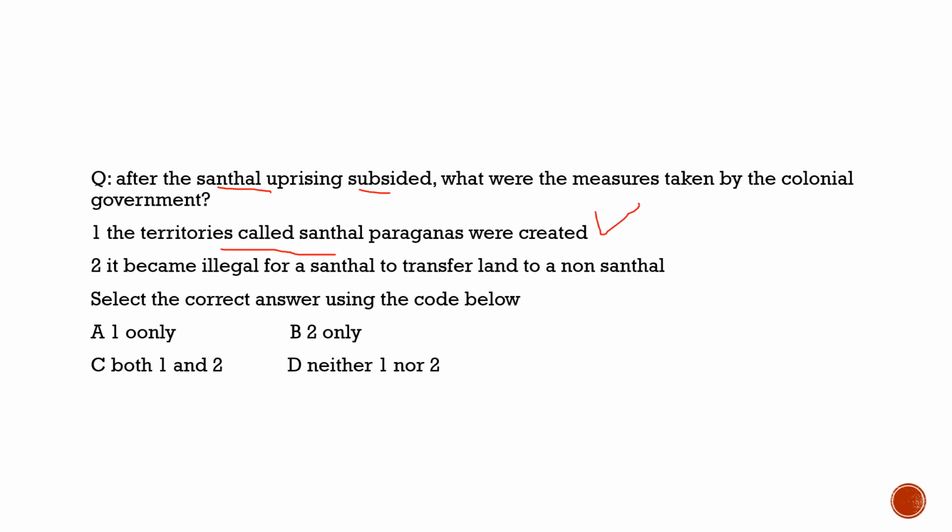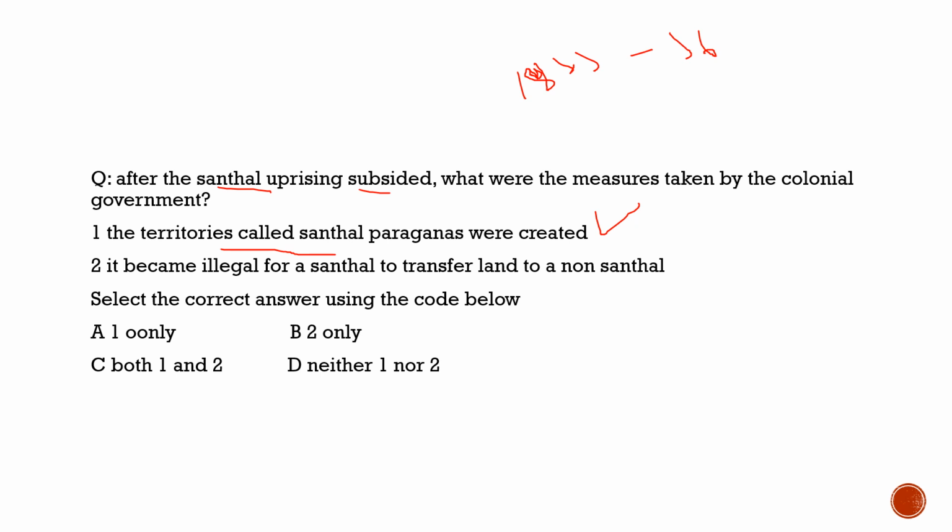After the Santhal revolt, if you know that it was between 1855 to 56. For this year it was the Santhal revolt. After this subsided, the colonial government, what did they do? They created the territories called Santhal Parganas. They were created. This is 100% correct.